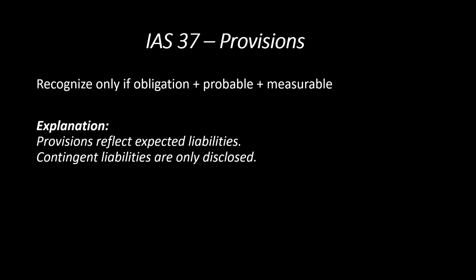So recognize only if the obligation is probable and measurable. If the obligation is not properly measurable, then you cannot recognize it as a provision. So we need to recognize this future obligation of cash outflow only when it is probable and measurable. And if there is any contingent liability, it is not part of the balance sheet. Contingent liabilities need to be disclosed, but they are not part of the balance sheet. So you need to know the difference also, what is a provision and what is a contingent liability.